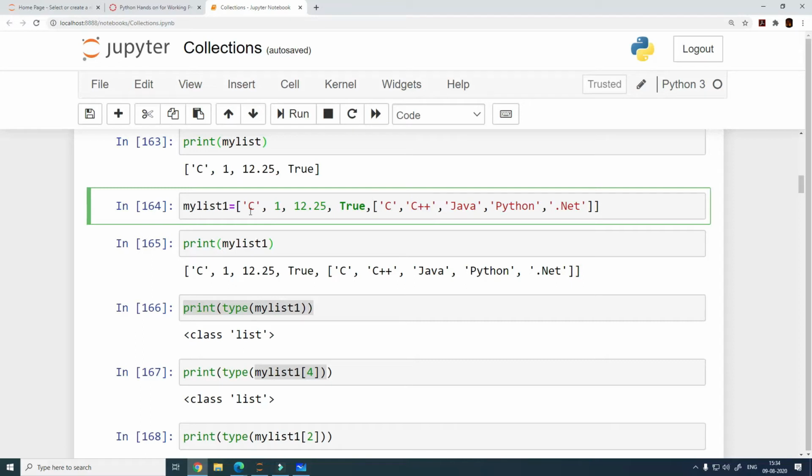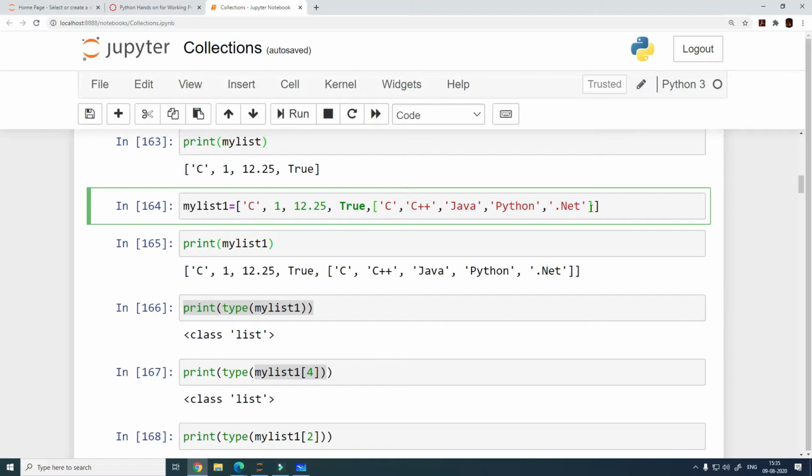So now in a sense, this statement truly reflects that a list can contain anything, not just these items, right? You can even contain a tuple, which we are going to see shortly. We can also contain a set, or we can also contain a dictionary within a list, right? Since we have already seen lists so far, I am just taking this example to make it a little simple.